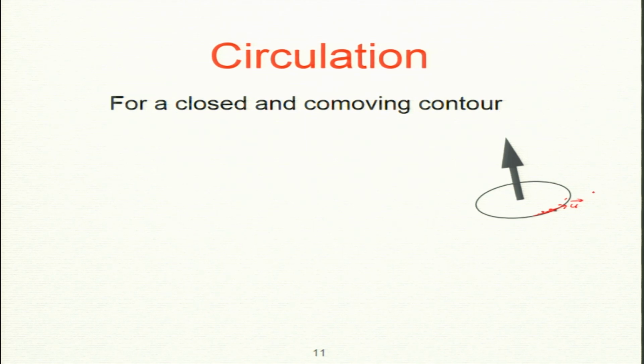So I take a dot product, u dot dl, integrated over the whole closed loop. It should be a closed loop. I integrate u dot dl over the whole loop, and this is called circulation. So you can think of it as circulation of velocity. You integrate velocity over every small line element and sum it up.